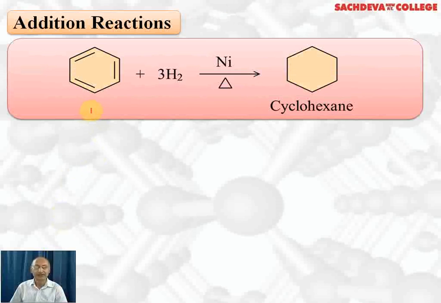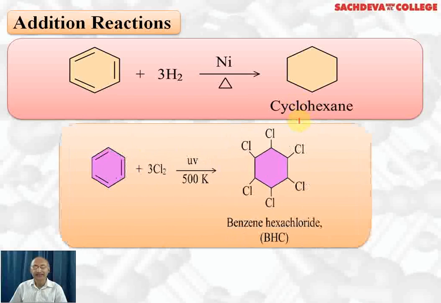For example, in this reaction, benzene reacts with hydrogen in the presence of nickel as a catalyst. On heating, we get cyclohexane. All three double bonds have been broken and each carbon has got one hydrogen. So benzene was C6H6, now it has become C6H12. The name of the compound is cyclohexane. So benzene on addition with hydrogen forms cyclohexane.